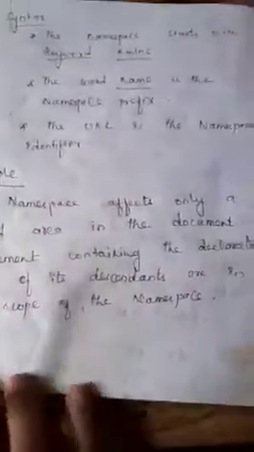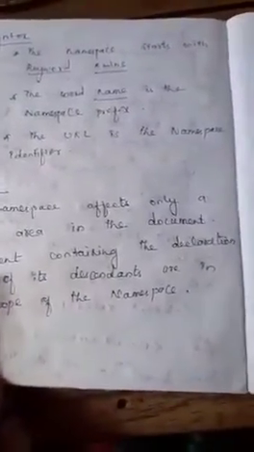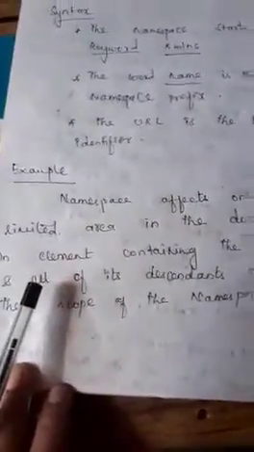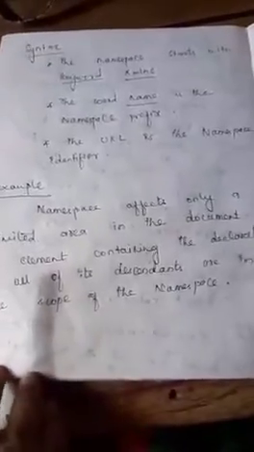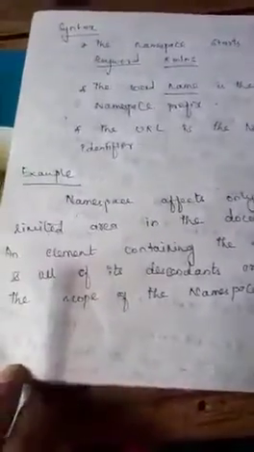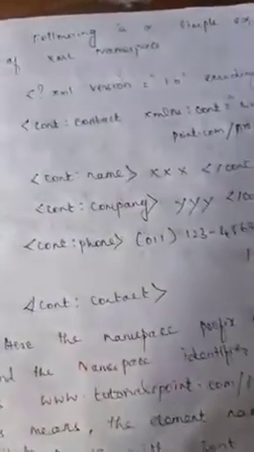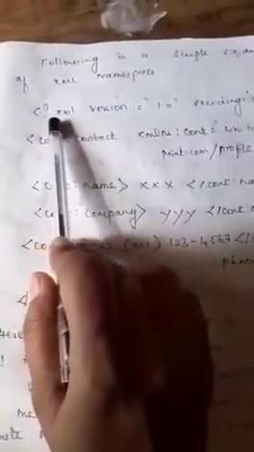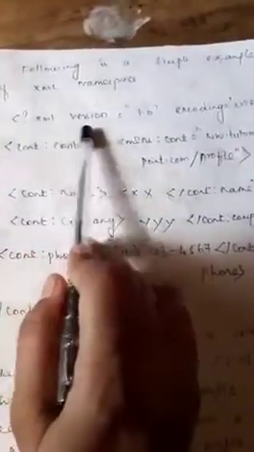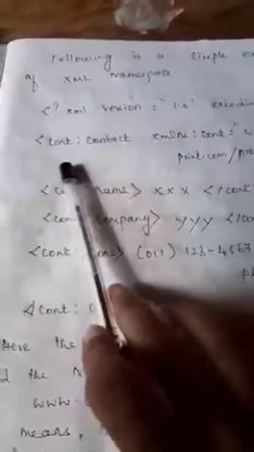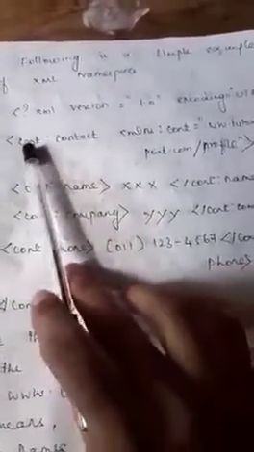In namespaces, the namespace affects only a limited area in the document. An element containing the declaration and all of its descendants are in the scope of the namespace. For example, here is a simple example of XML namespaces. Every XML document should start with this tag, XML version and encoding UTF-8. And then the second statement here is cont.